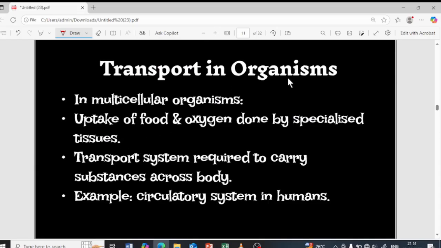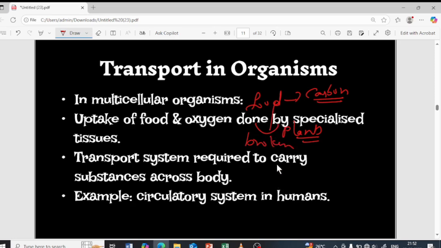Next is transportation in the organism. I told you already, the food we take in, which type of food do we take in? Yes, the carbon based food. That carbon based food we get from where? We get it from the plants. This carbon based food from the plants has to be broken down into simple particles with the help of some system. What is that system? We'll be learning in detail, but generally I'm telling you.